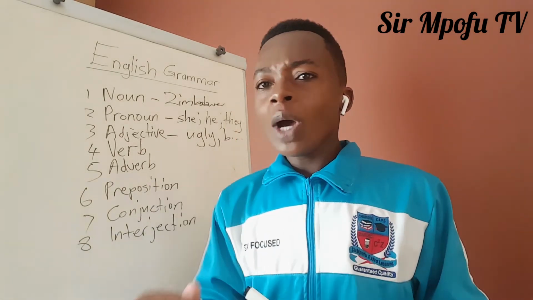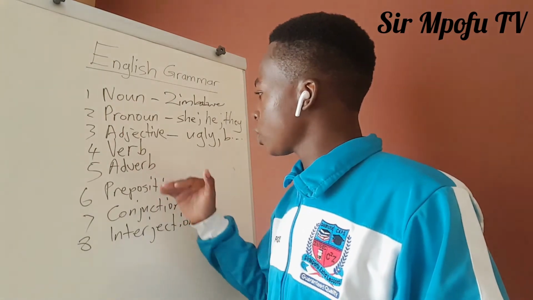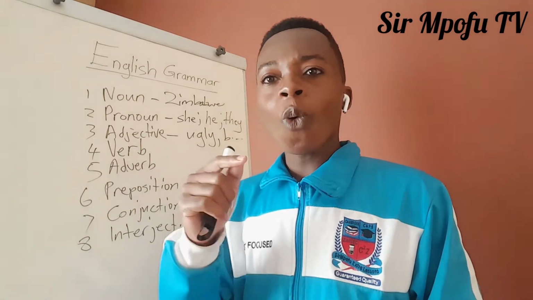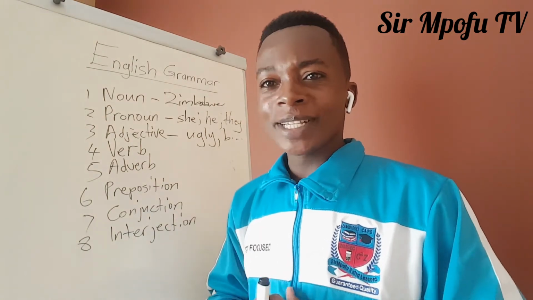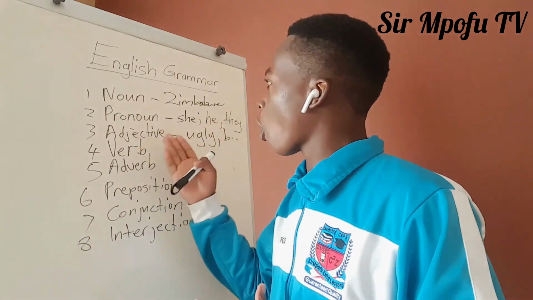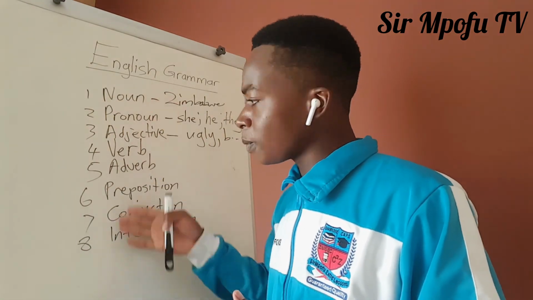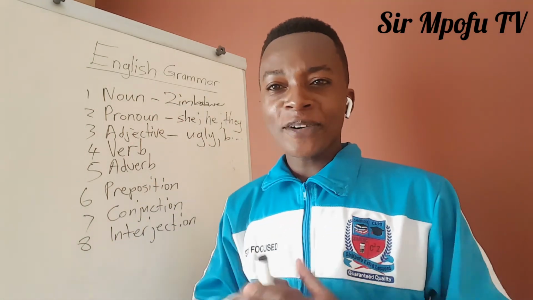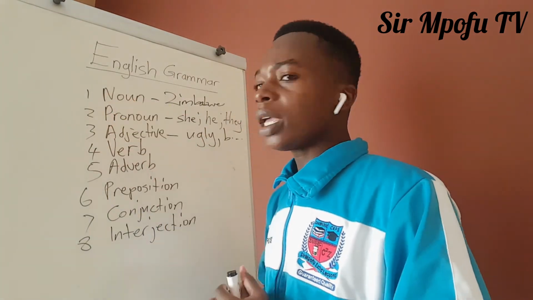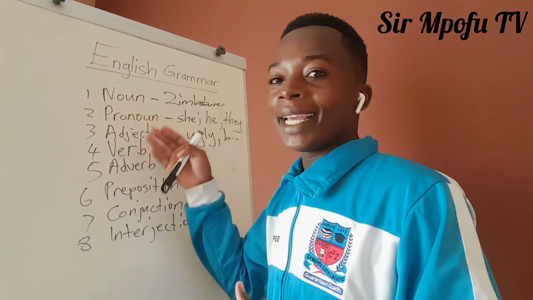Then, if you want to understand the remaining terms, what a verb is, what an adverb is, what is a preposition, conjunction and interjection, you should watch the next English lesson on Sempov TV. I hope that you benefited from this lesson and now you know what a noun is, what a pronoun is, and what an adjective is. I shall explain and clarify all of them. Unfortunately, because of our time on this lesson, I'm going to end here, having explained to you noun, pronoun, and adjective.